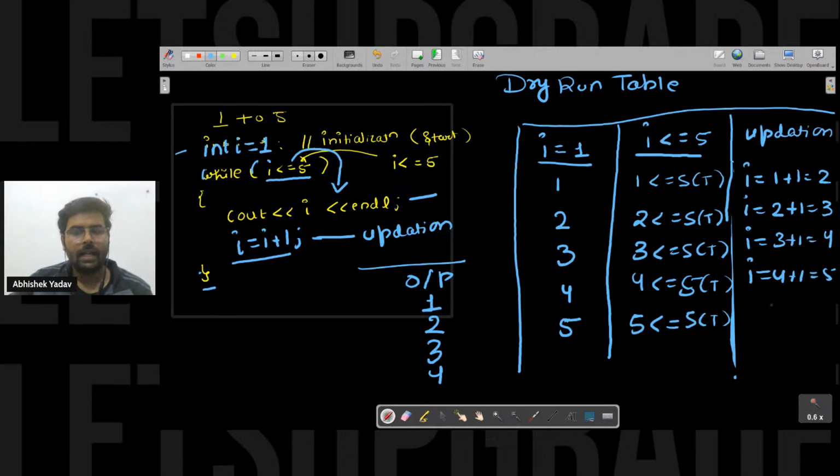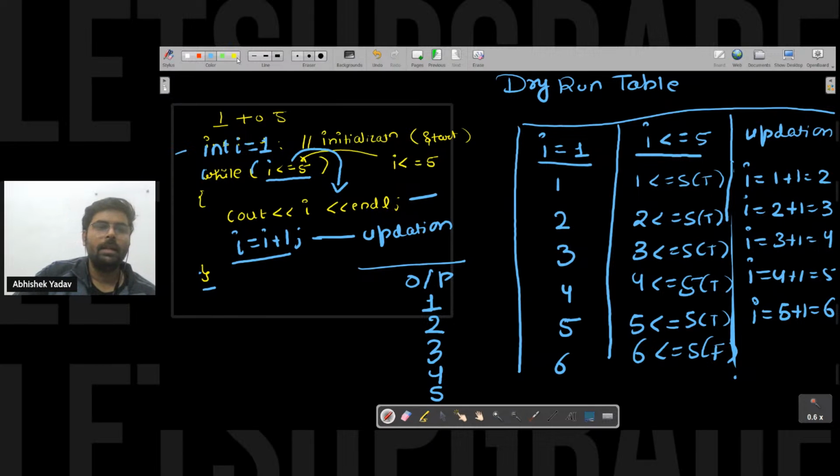5 is equal to 5, and again the condition is true, and I will move inside the body of the while loop. That is, I will print I on the output screen, right? The value of I is 5. After printing 5, again I will update the value of I. So 5 plus 1, it will be 6. Again I will go to the condition part, and this time the condition is 6 less than equal to 5. So this time the condition is false. The moment your condition is false, what you have to do? You have to move out of the while loop.